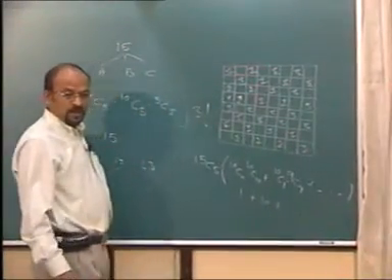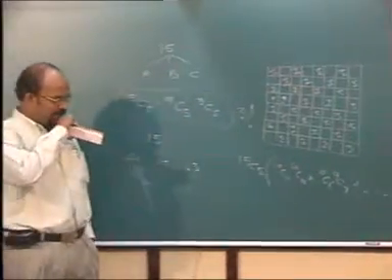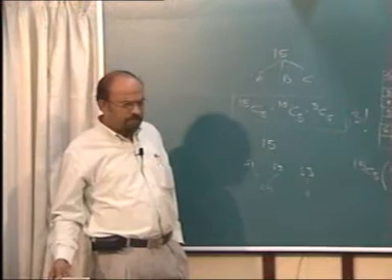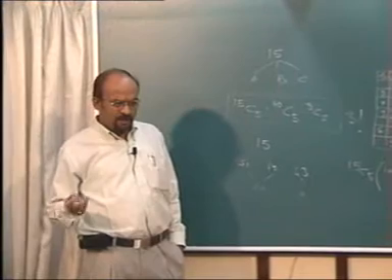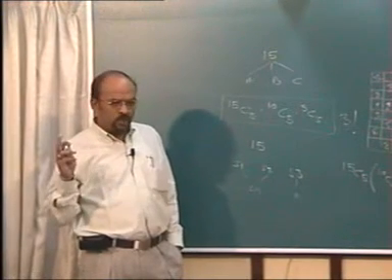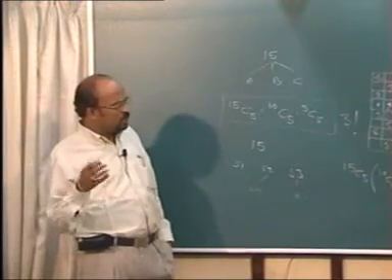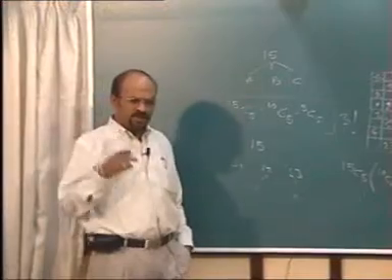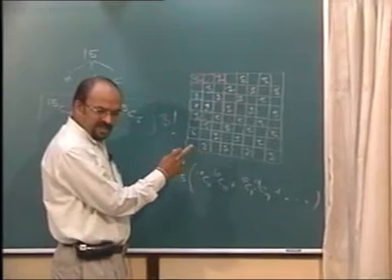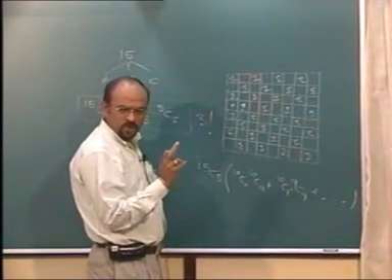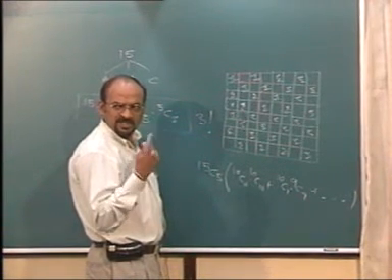10C2, नहीं कर सकते, ध्यान दो. Next will be 10C2 into 8C8. What will be the last one? 10C10 into 10C0.